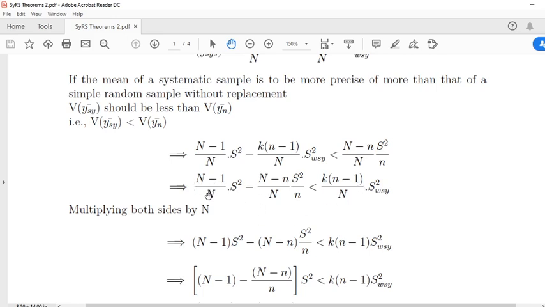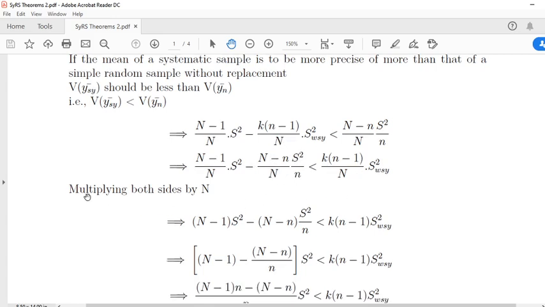Multiplying both sides by capital N, the denominator capital N term vanishes. N minus 1 S square is equal to, the numerator terms remain here.